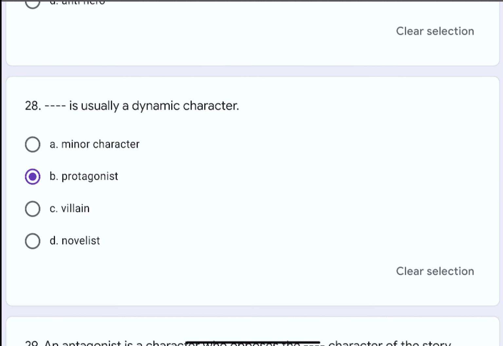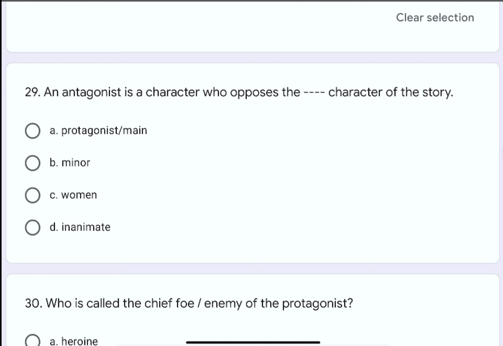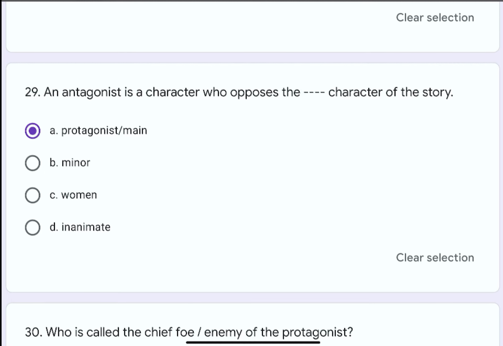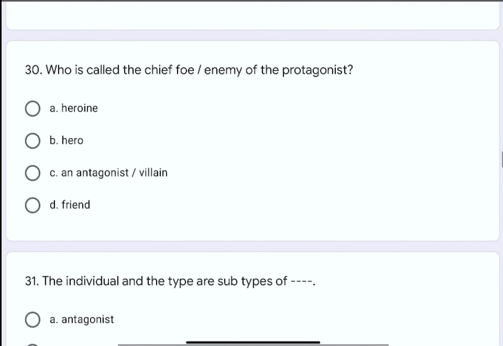Protagonist. Question number 29. An antagonist is a character who opposes the dash dash character of the story. The options are A. Protagonist, B. Minor, C. Women, or D. Inanimate. The correct option is A. Protagonist or main.